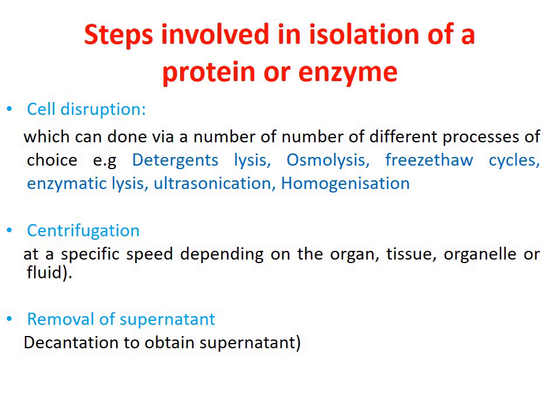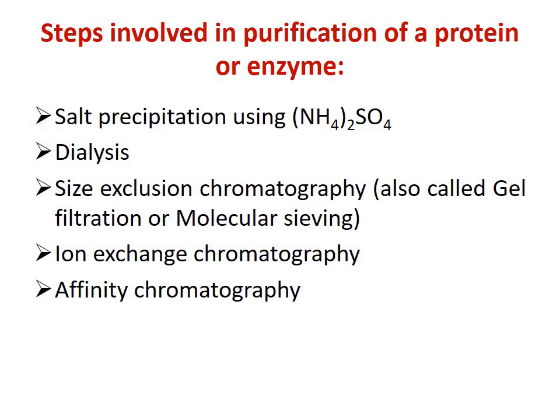Different types of enzymes are used for the lysis of cells, including lysozyme for the lysis of bacterial cells, chitinase for fungal cell lysis, and cellulase for plant cell lysis. After cell lysis, when the crude extract is removed from the cells, the protein gets precipitated by using a salt called ammonium sulfate.